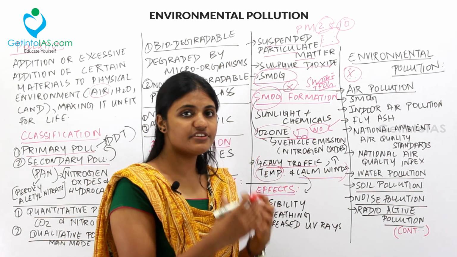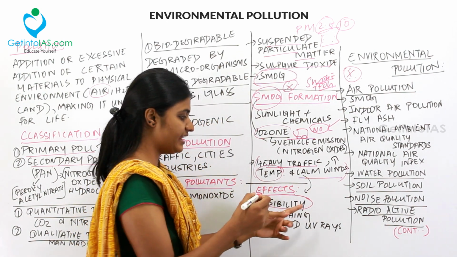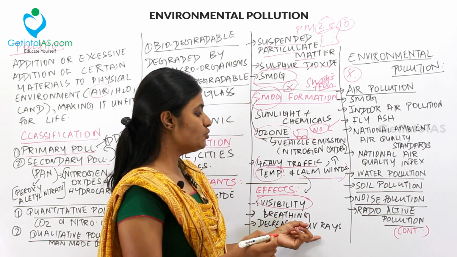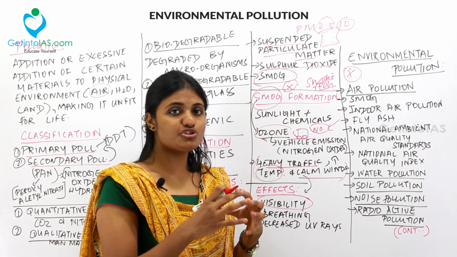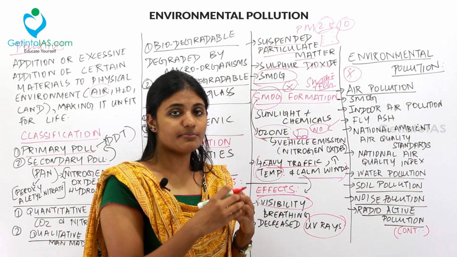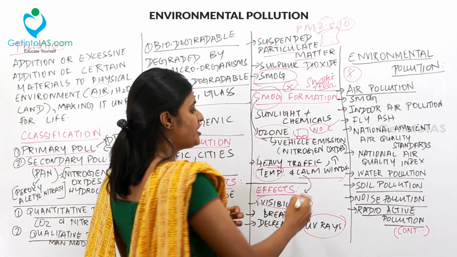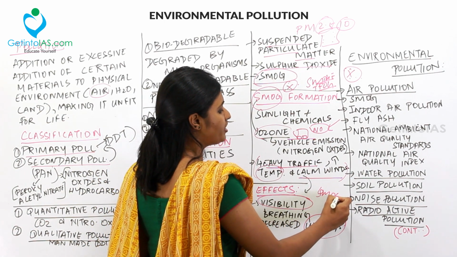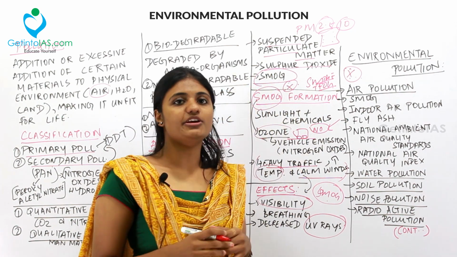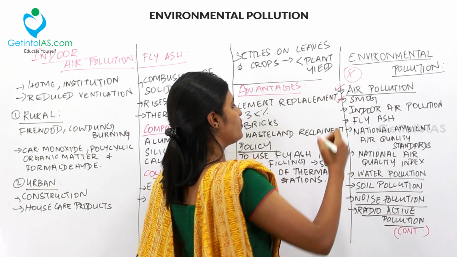So what are the effects of smog? The visibility will be hampered in that area, breathing will become difficult, and lastly, there is decreased UV radiation. That is, the temperature of that place will go down because there will be no UV radiation coming in, and especially vitamin D deficiency can be found in the area where there is more smog. So we are done with the topic of smog formation. We are done with air pollution and with what smog is.